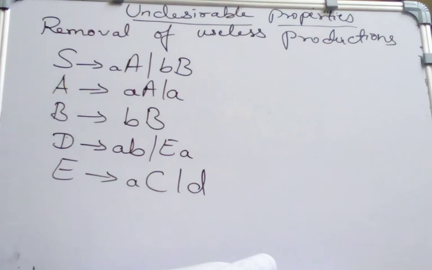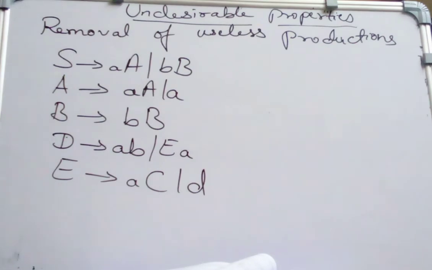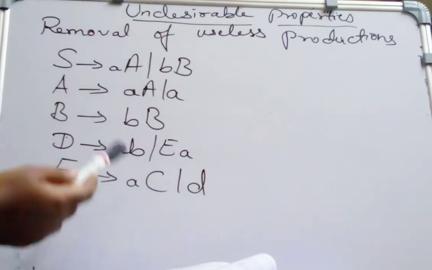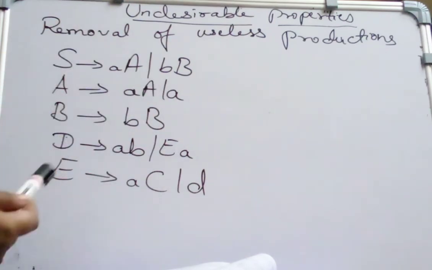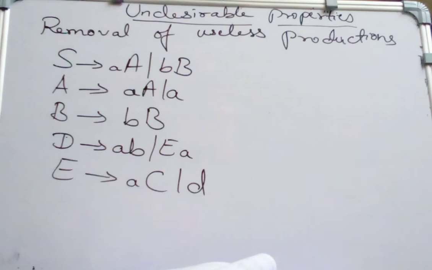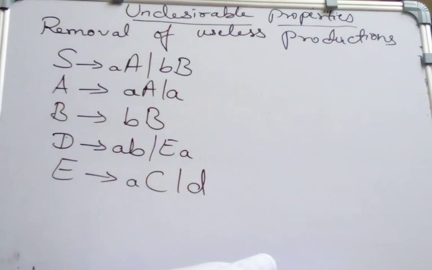Today I am discussing undesirable properties. In the undesirable properties of context-free grammars, we are discussing how to remove the useless productions. As the name suggests, we have to remove all the productions and non-terminals that don't yield a string, that is, if they are not useful productions and are not able to derive a string, then we have to remove such productions. That is, we have to remove useless productions which are not reachable from the starting state.